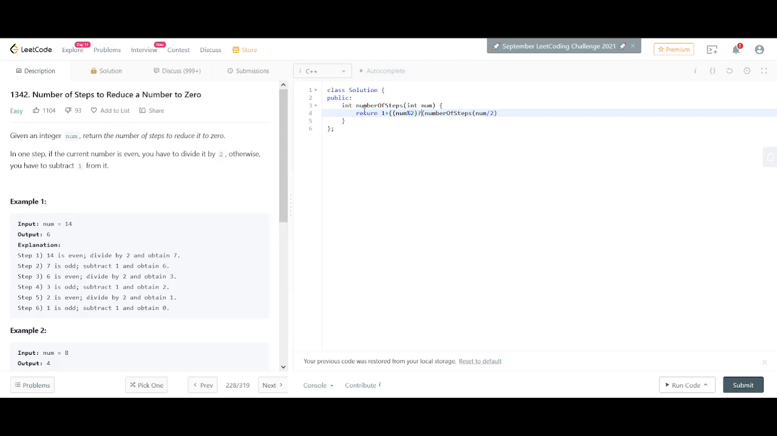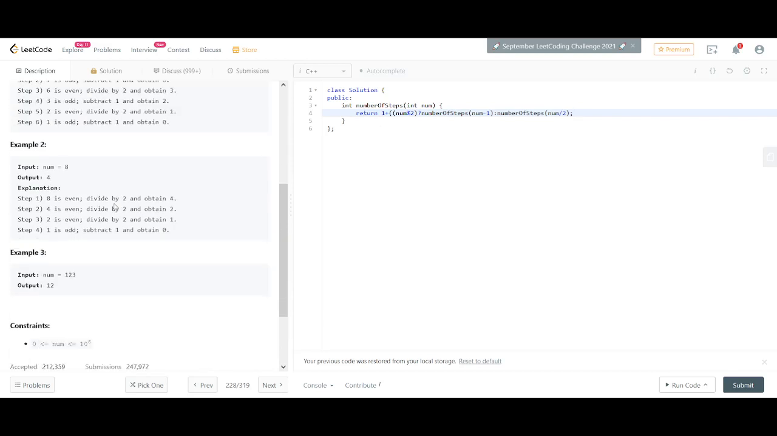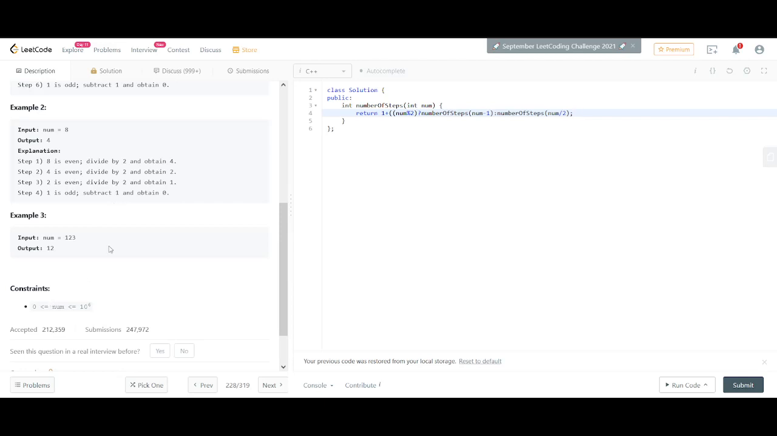This is a ternary operator, as you can see. If num modulo 2, that means if the number is odd, then we have to do -1. Else, we could just think of, we could just do number of steps, and then you can call it for num divided by 2. I think this would work since the constraints are ranging from 0 to 10 raised to